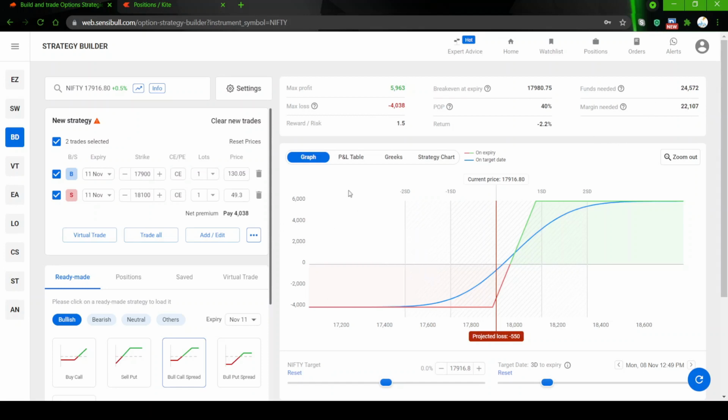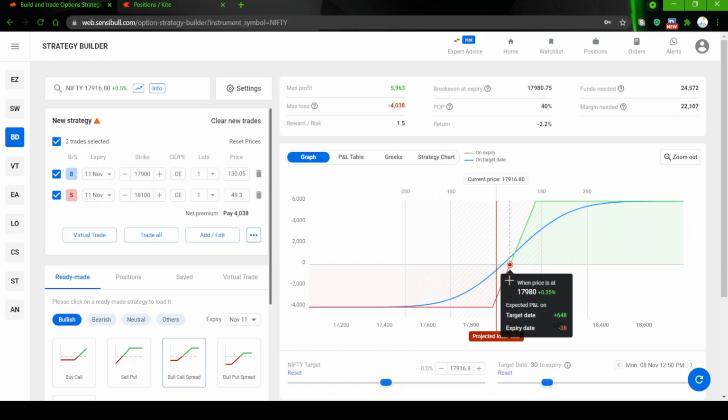Let us see on the graph. So this is the graph. The bull call spread what we have taken is 17,900 and 18,100. So our break even is at 17,980. The 17,980 is somewhere here. If the market is going to be at 17,980, your net loss is going to be about 0.